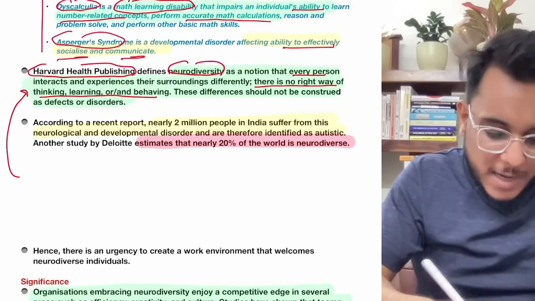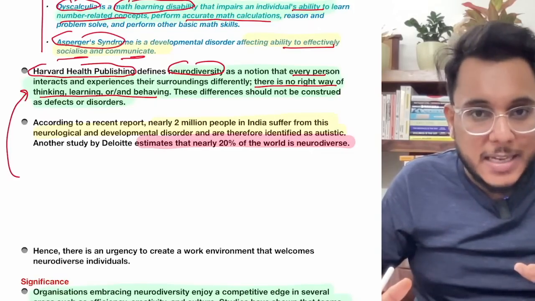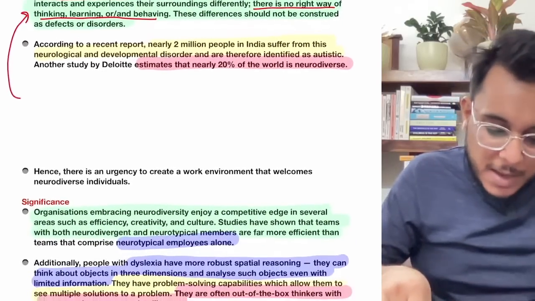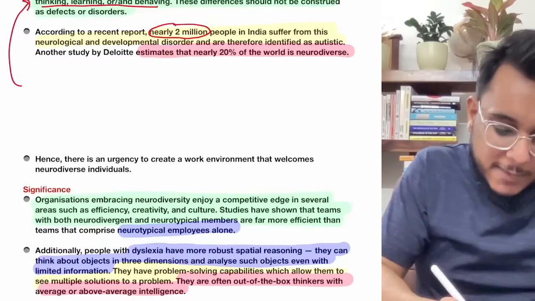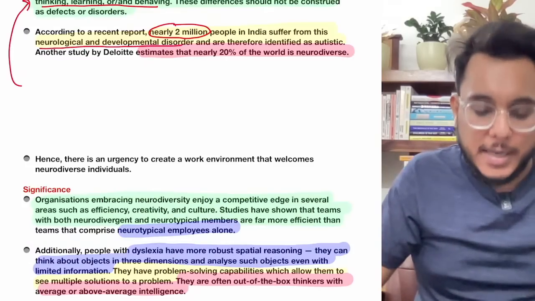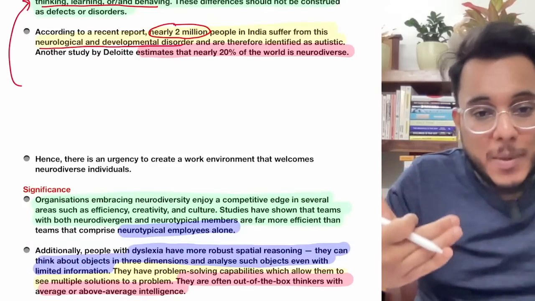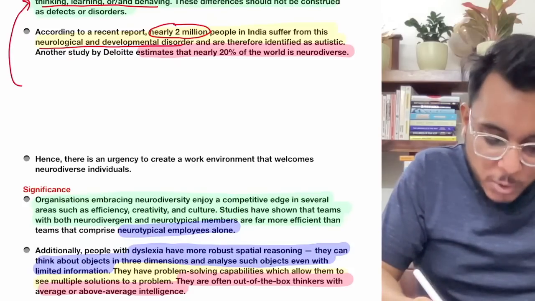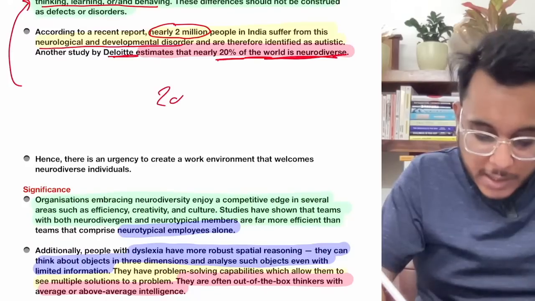So Harvard Health provides this idea: neurodiversity means that everybody's experience is different, everybody's behavior is different. Now it has been reported that nearly 2 million people in India suffer from neurological and developmental disorders. Is it clear or not? Fine. And these people need to be given the opportunity in the workplaces. According to Deloitte, 20% of the world is neurodiverse. 20% of the world is neurodiverse.